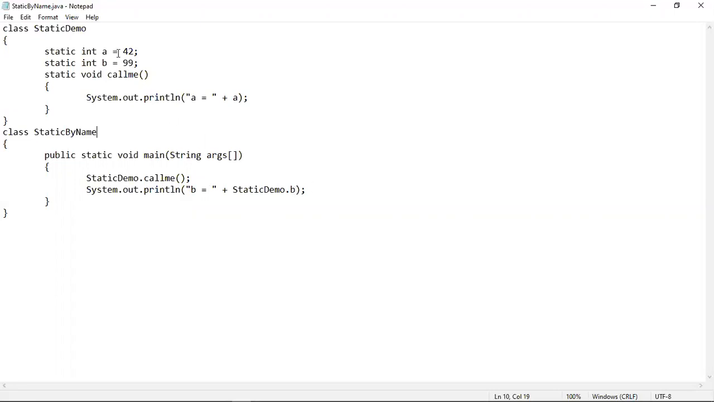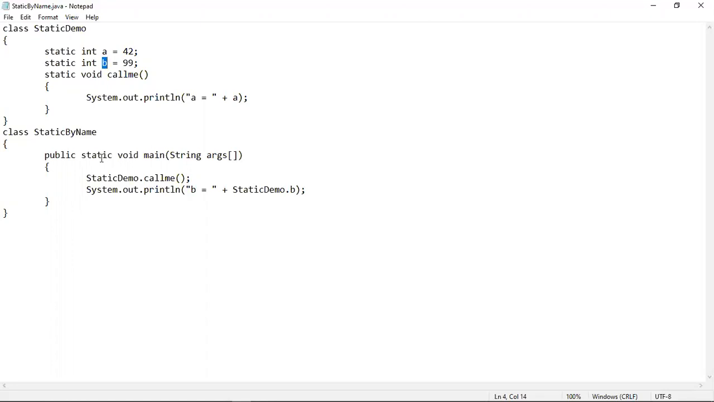Now let's see how the flow of execution will take place in this program. As we all know, static variable declaration statements will be executed above all, even before the main method executes. So in this program, these two statements will be executed first, that means static int a and static int b. These two variables will be declared first, and as they are declared as static, they will be initialized with all zeros. Then when the assignment operation takes place, 42 will overwrite the value 0 inside a. Similarly, 99 will overwrite the value 0 of b.